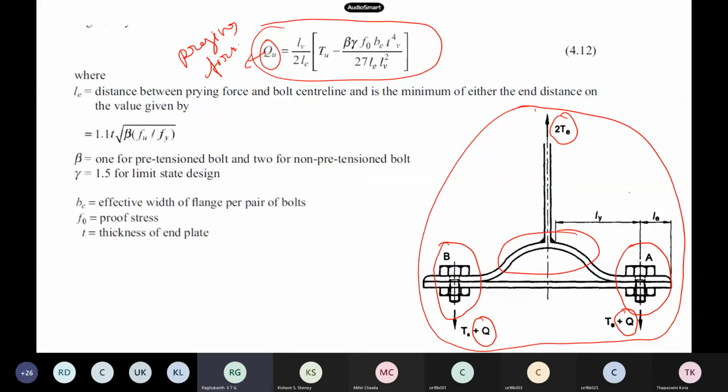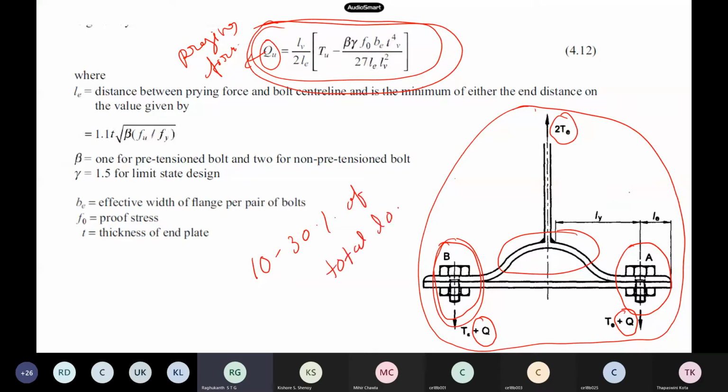Now in design calculations, generally our practicing engineers, when designing these types of connections, don't calculate as per this prying force. They calculate whatever load is coming on the bolts. And generally it has been found that the prying force, if we calculate it, is something around 10 to 30% of the total load.